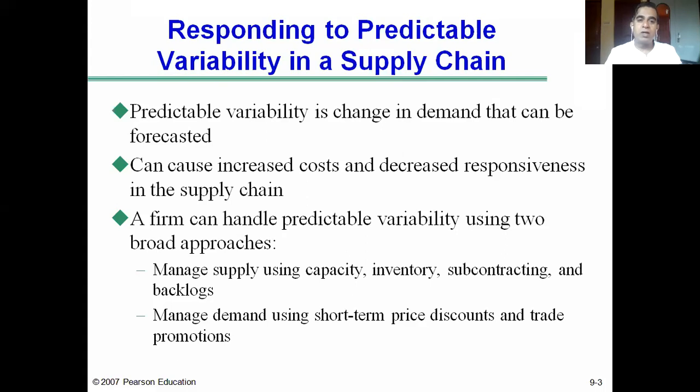Hindustan Coca-Cola and PepsiCo India have been selling in India for many years, so they have historical data.